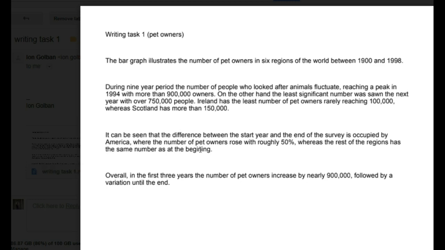I mean, you talk about America, but I have no idea what America's numbers are, and that's really important. I mean, you spent a whole paragraph talking about it, but nowhere do you use any data. You just tell me that it rose by 50%. I don't know what that means, though. I mean, does it mean it went from 50,000 to 75,000, or does it mean it went from like 100,000 to 150,000?